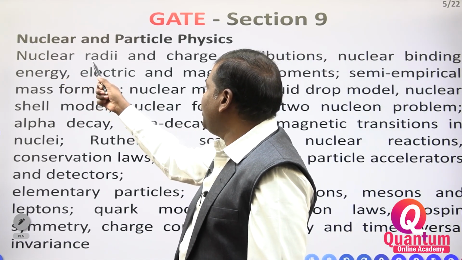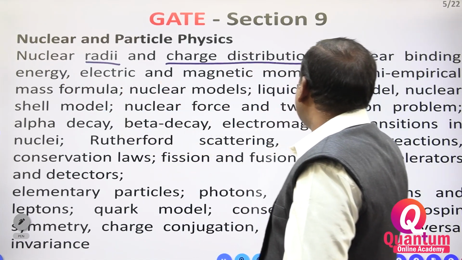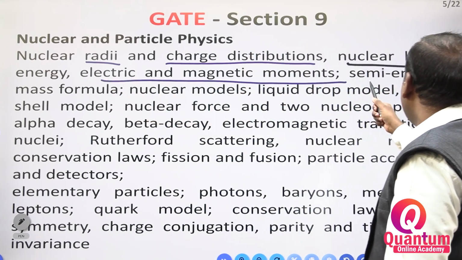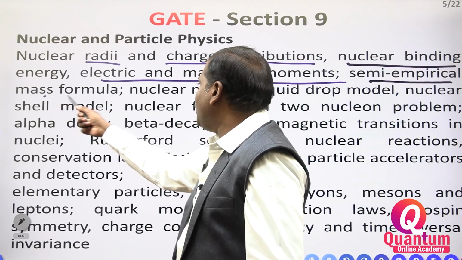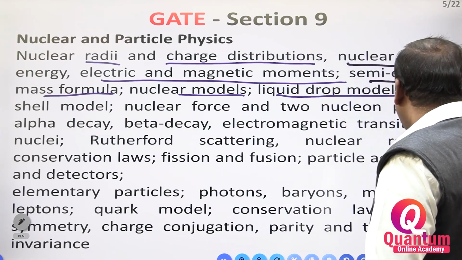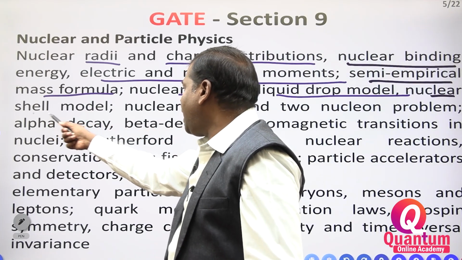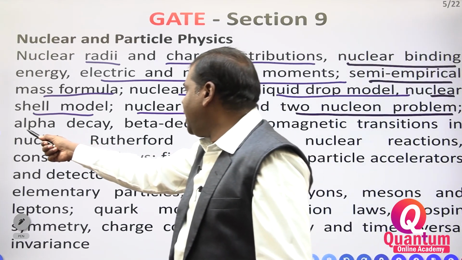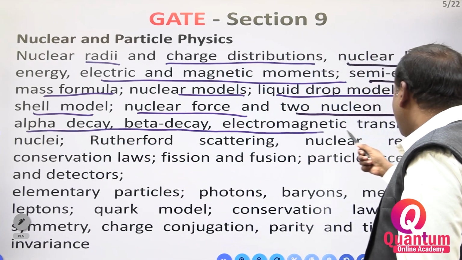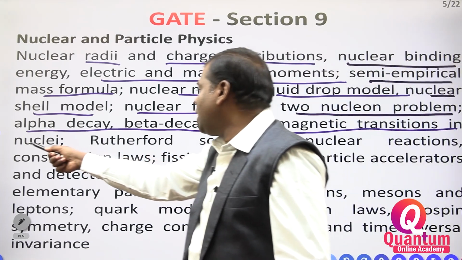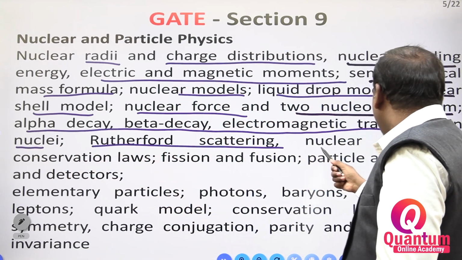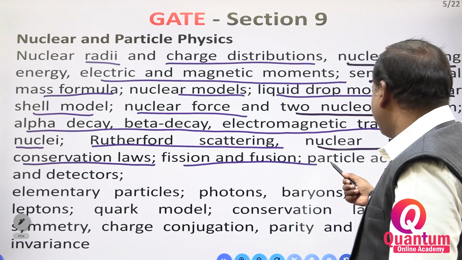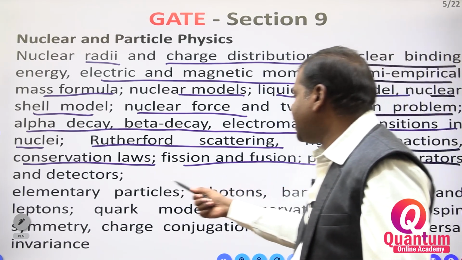What is the syllabus? Nuclear radius, nuclear charge distribution, nuclear binding energy, electric and magnetic moments, semi-empirical mass formula, nuclear models, liquid drop model, nuclear shell model, right? Nuclear forces, two-nucleon problems, alpha decay, beta decay, electromagnetic transitions in nuclei, Rutherford scattering, nuclear reactions, conservation laws, nuclear fission and fusion, particle accelerators and detectors.